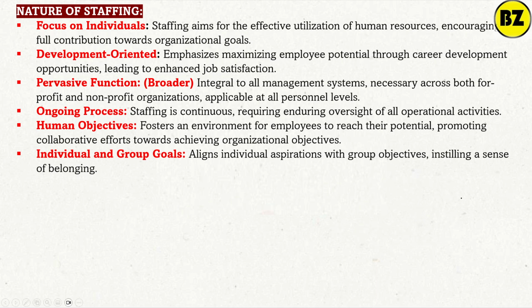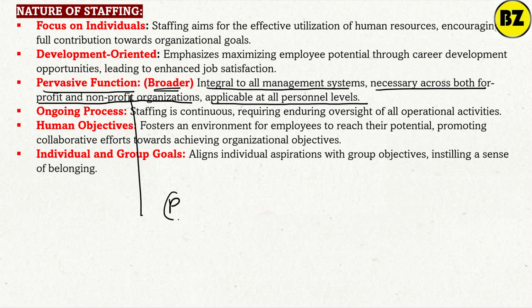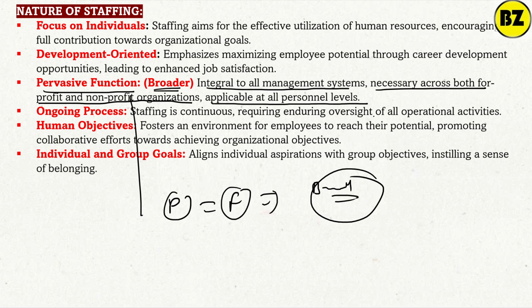Now the next nature of staffing is the pervasive function. Pervasive means it is broader in nature, integral to all management systems, necessary across both profit and non-profit organizations, applicable to all personnel levels. Staffing is a pervasive function, meaning simply that in a broader sense we can apply staffing at every level.